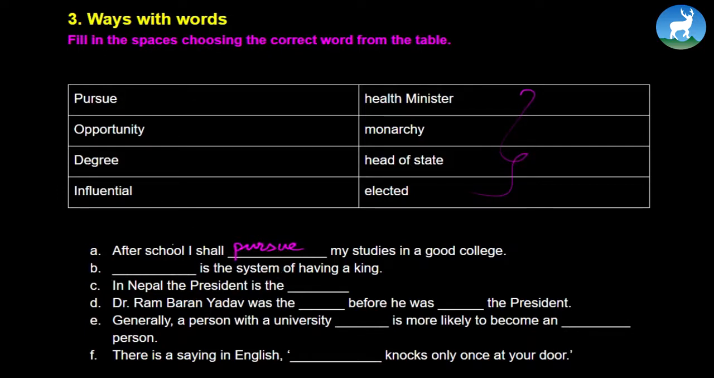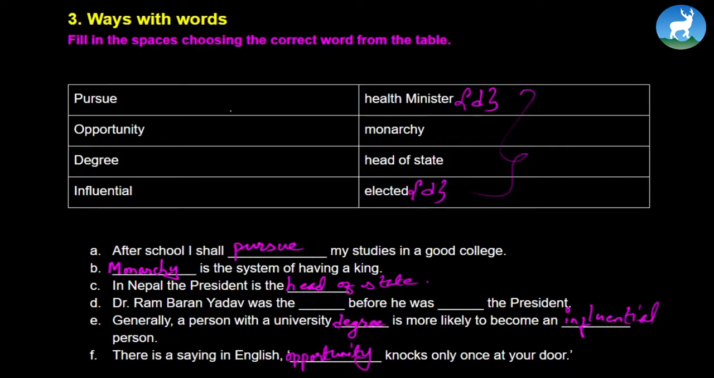It's a system of having a king. Monarchy, in this case, right, make sure M is capital. Monarchy is the system of having a king. In Nepal, the president is the head of state. Dr. Rambaran Yadav was the, now for number D, here you go. See, Dr. Rambaran was the health minister before he was, again D, elected the president. Generally, a person with a university degree is more likely to become an influential person. There is a saying in English, opportunity knocks only once at a door. See, very simple exercise. Let's move further.